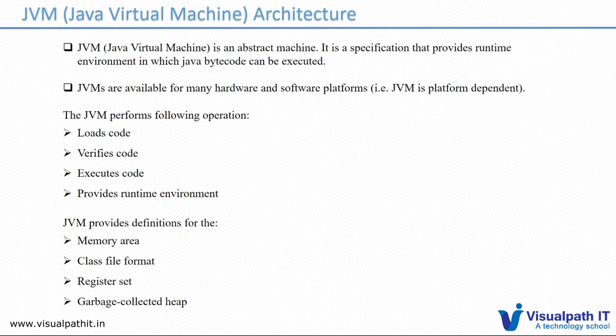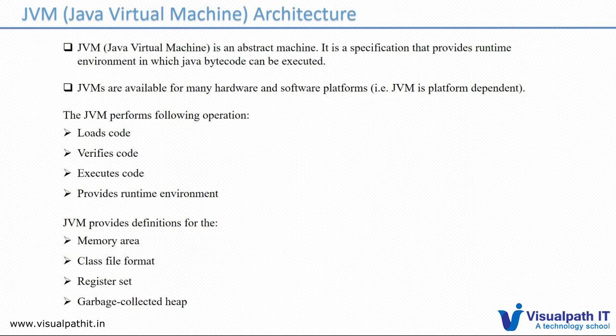So what the JVM actually does is it loads the dot class file, which is the load code, and it verifies that bytecode, whether it is following proper programming syntaxes and predefined structures or not. Once all the validations are done, it will move to the next phase, which is the execution phase. There it runs the code, and then it provides the runtime environment.